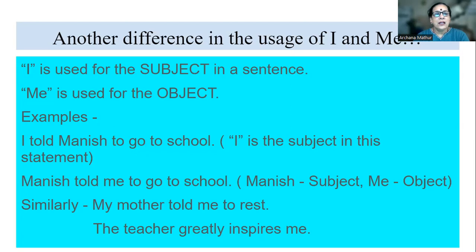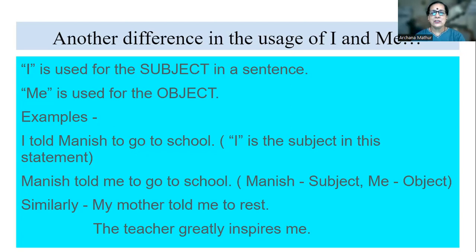For example, I told Manish to go to school. In this statement, I am the subject. But if I change it the other way around, Manish told me to go to school, now Manish is the subject and me becomes the object. If I say Manish told I to go to school, wouldn't that sound wrong?